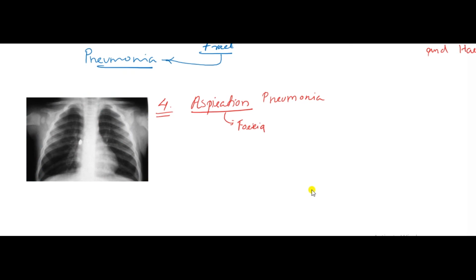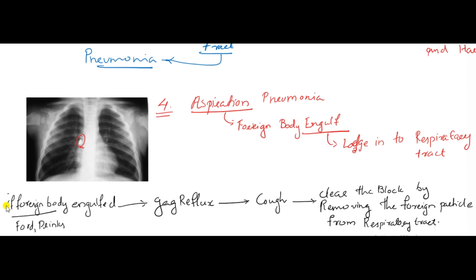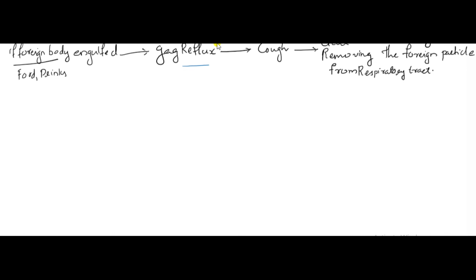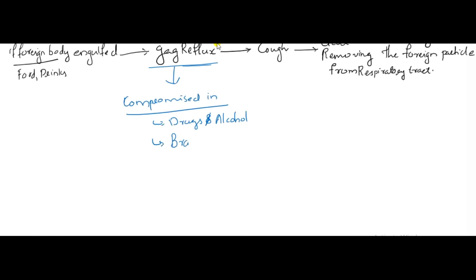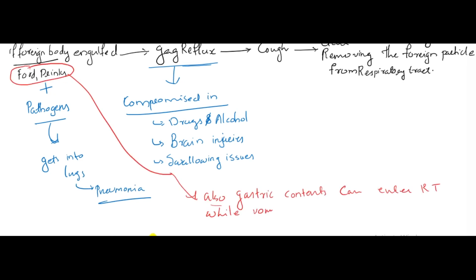Aspiration pneumonia. A foreign body is inhaled and lodges in the respiratory tract. If a foreign body is inhaled, a gag reflex occurs, but the gag reflex is compromised in persons using drugs or alcohol, and with brain injury or swallowing issues. Along with the foreign body, we have pathogens. They get into the lungs and cause pneumonia. Gastric contents can enter the respiratory tract through vomiting. It is very nasty, and the stomach acid will irritate.